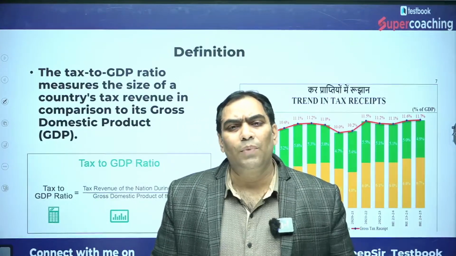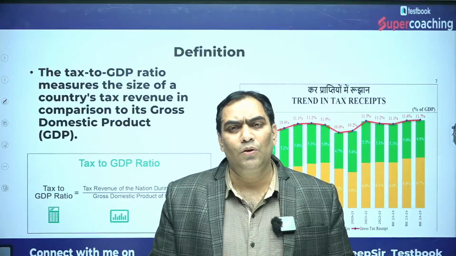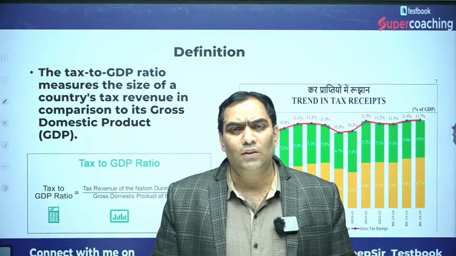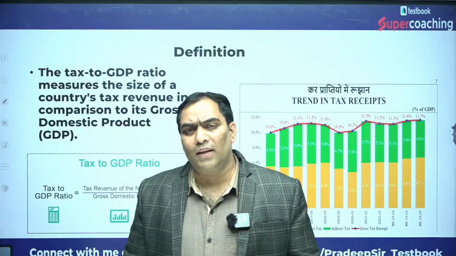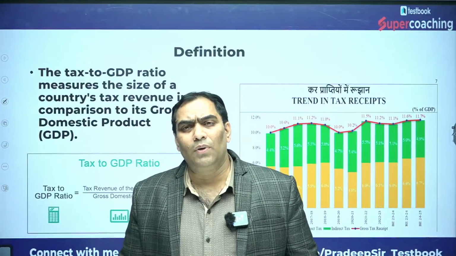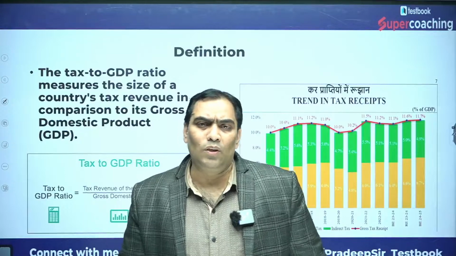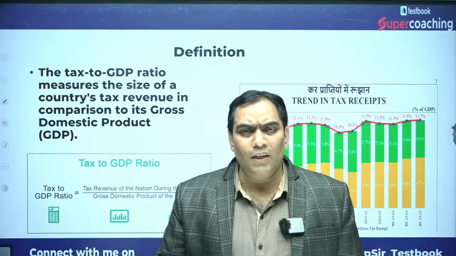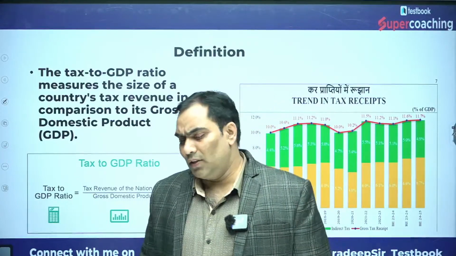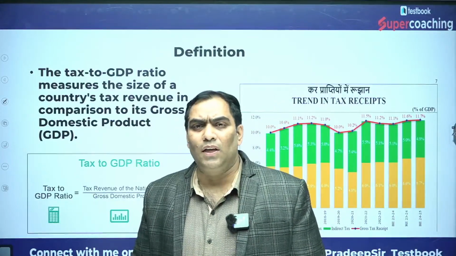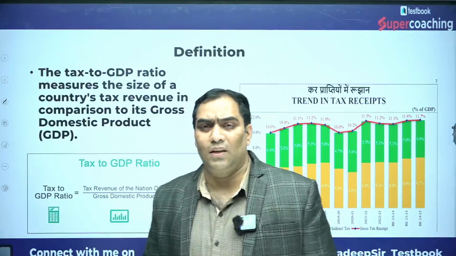What is the meaning of tax GDP ratio? What is the significance of tax GDP ratio? What are the consequences of a low tax GDP ratio? What is the reason for a low tax GDP ratio? And what can be the measures in order to increase the tax GDP ratio? We are going to discuss all these aspects of tax GDP ratio in today's session. So let's start; it is most important and most interesting as well.